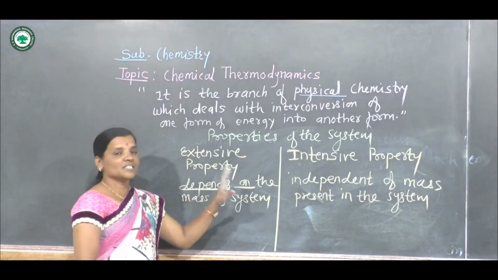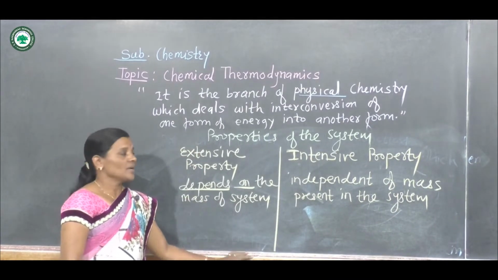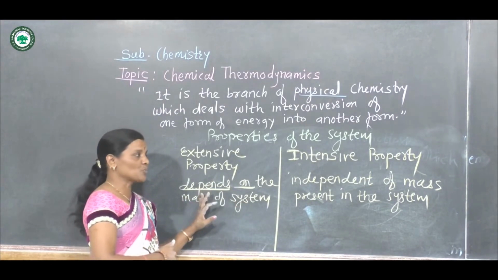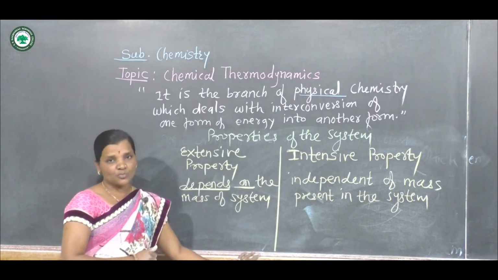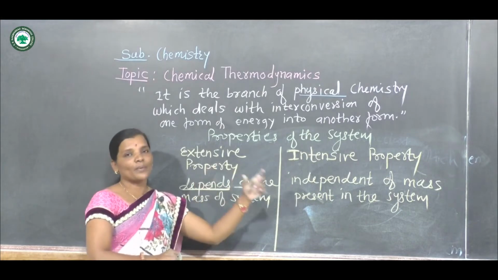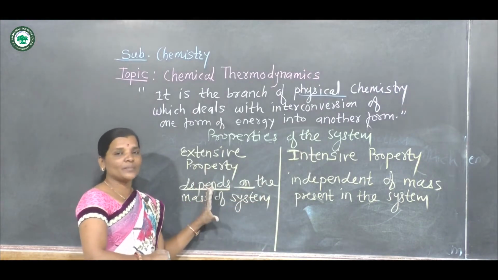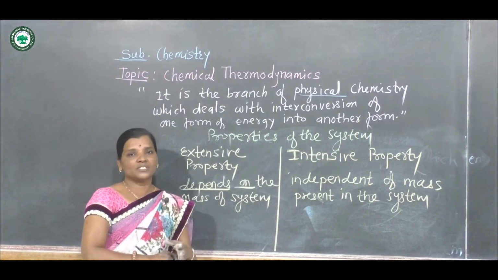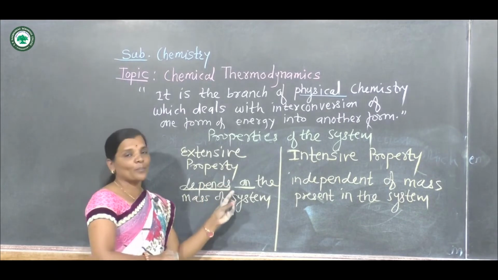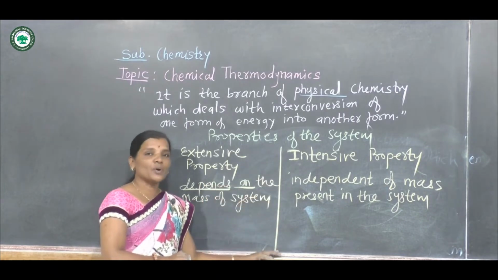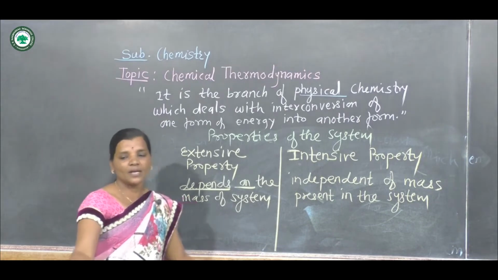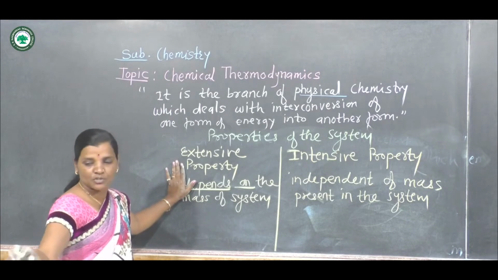Now on this concept also MCQs are there. You have to identify from the given properties which property is extensive and which property is intensive. Here also one clue we can use to find out extensive and intensive property. Extensive property means the property which depends upon the mass of the system. What amount of mass is present in the system, depending upon that, properties are identified. An intensive property does not depend upon the mass present in the system. For example, here we can consider examples of extensive property.